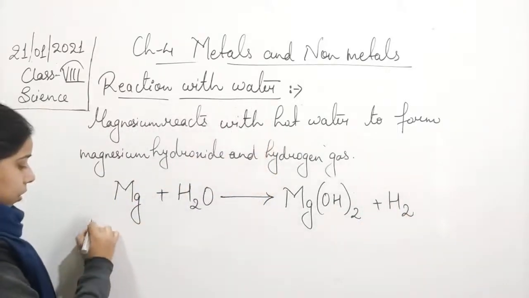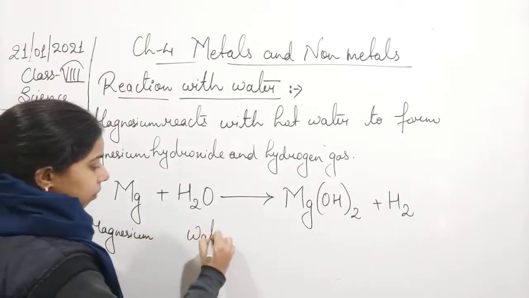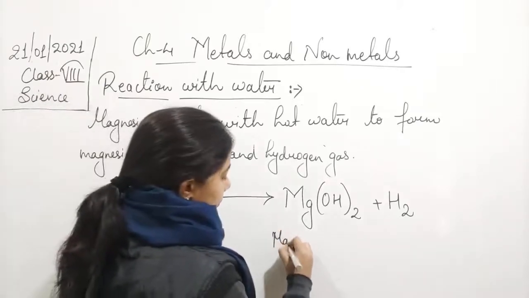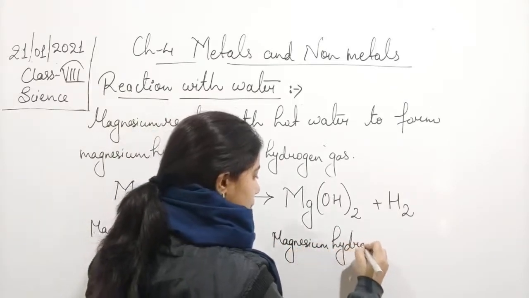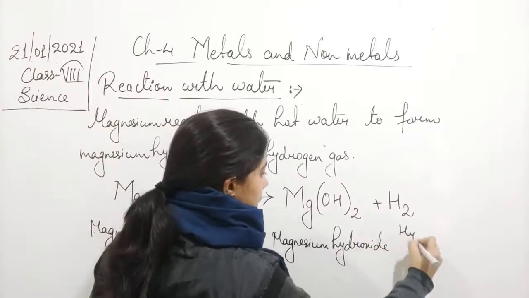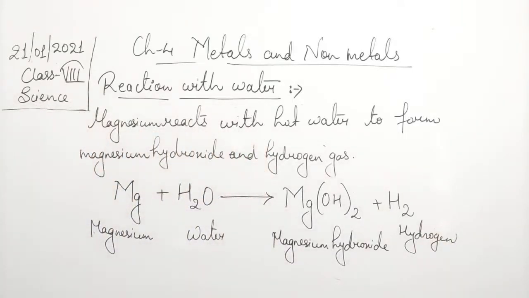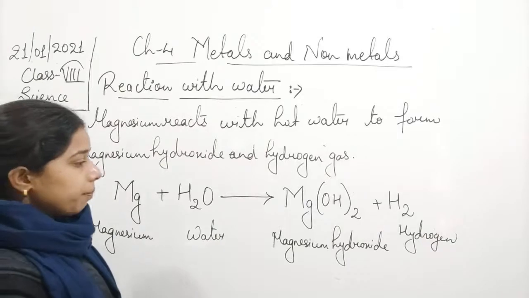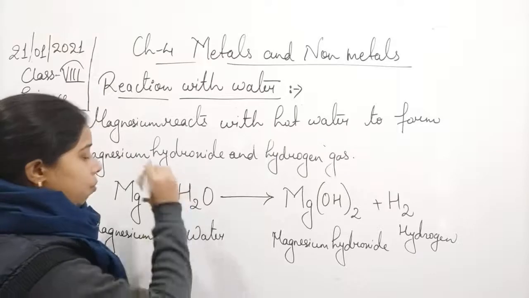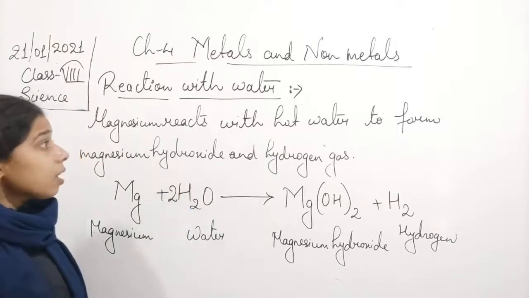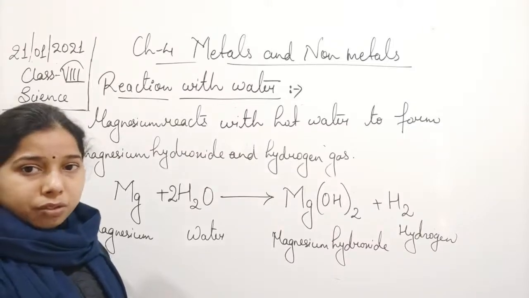We will write here, magnesium reacts with the water. This is magnesium hydroxide, and this is hydrogen. Okay, so this happens when magnesium reacts with water. Okay. Now, what will happen if suppose the zinc, which is considered to be less reactive,